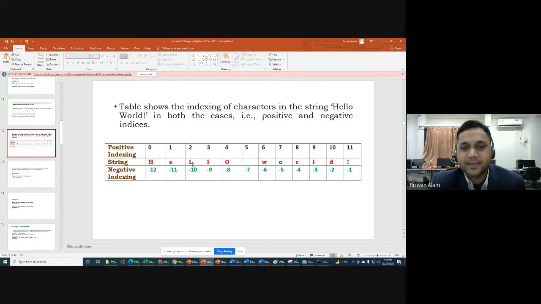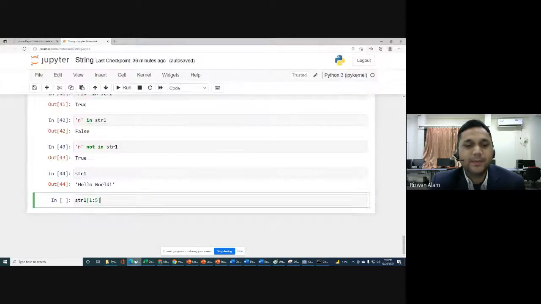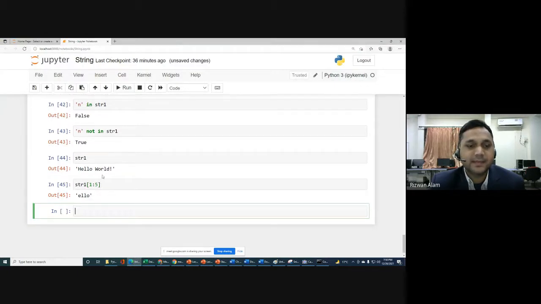It means E, L, L and O will be printed. If you write like this, E, L, L, O will be printed, because the fifth character, that is a blank space actually, will not be printed. So if you are writing 1 colon 5, it means index 1 to 4 will be considered, and whatever characters are there at index number 1 to 4 will be printed only.